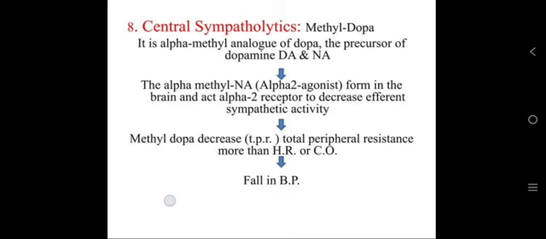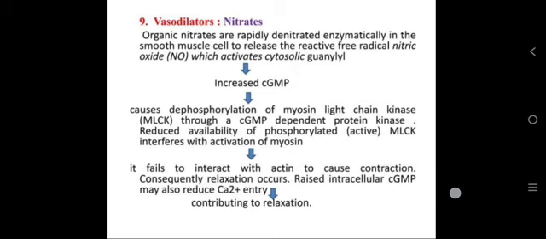falling BP. Then vasodilators: nitrate drugs are rapidly denitrated enzymatically in the smooth muscles to release the reactive free radical nitric oxide, which activates cytosolic guanylyl cyclase. It increases cyclic GMP, causing dephosphorylation of myosin light chain kinase through a cyclic GMP dependent protein kinase.